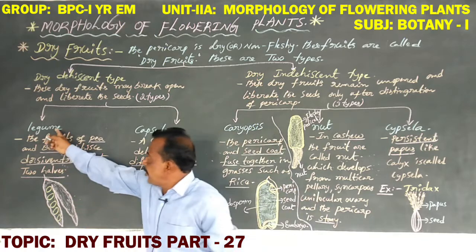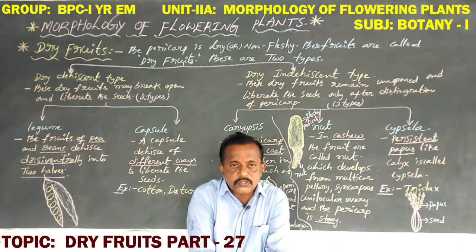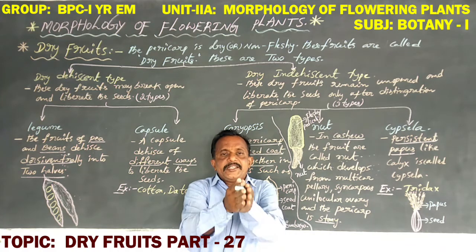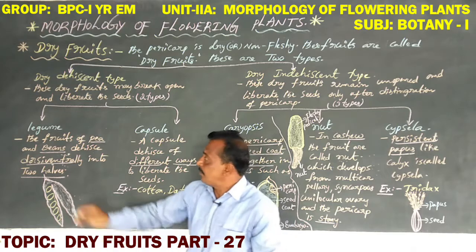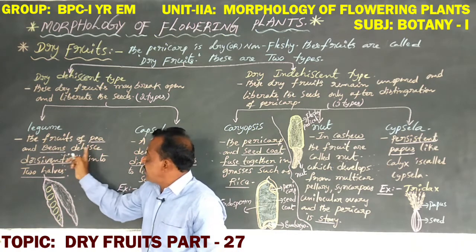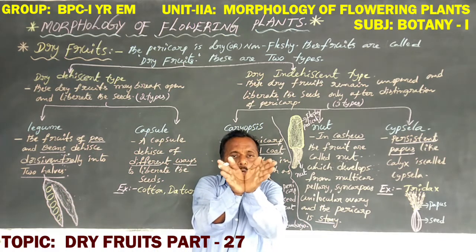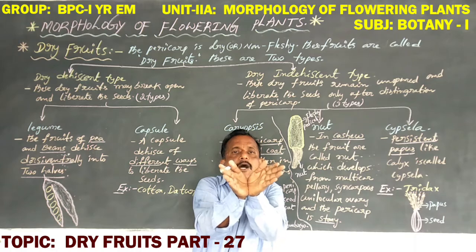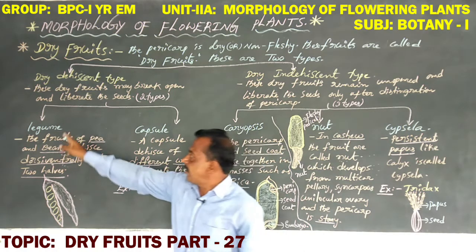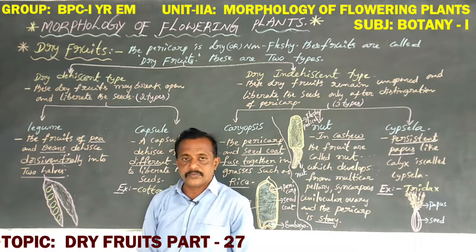Once again, legume: the fruits of pea and beans dehisce dorsally and ventrally into two halves. That is legume. This is a diagrammatic representation of legume.